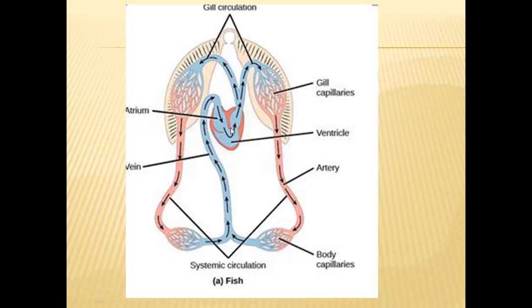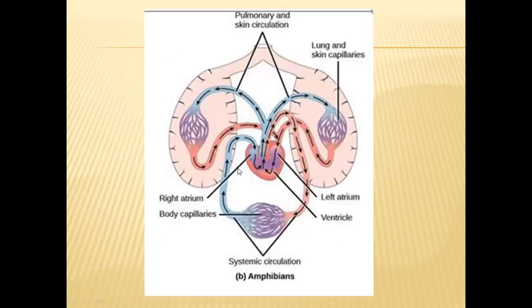So this is about single circulation. In this single circulation, we can find the single circulation in all fishes. And coming to amphibians, in amphibians, we can see the initiation of double circulation. So in this, blood will be supplied to this heart from all organs through three major veins.